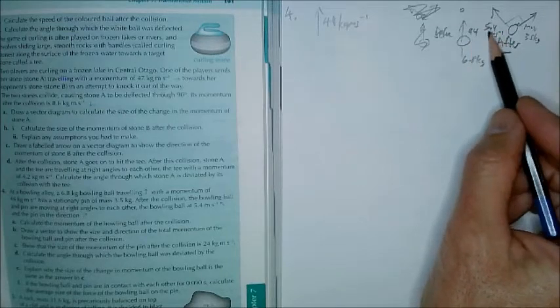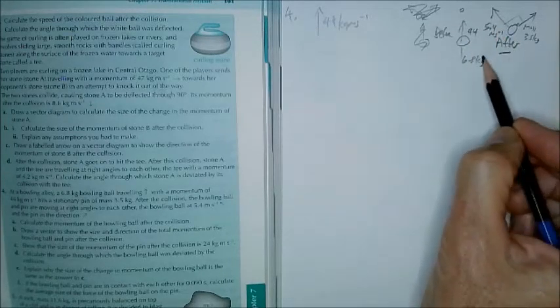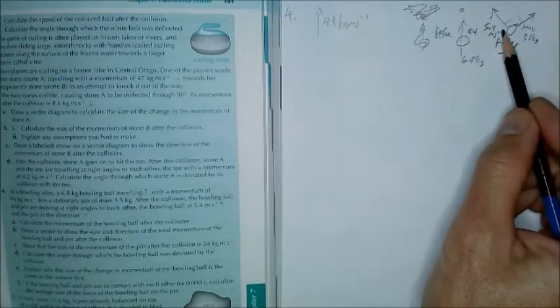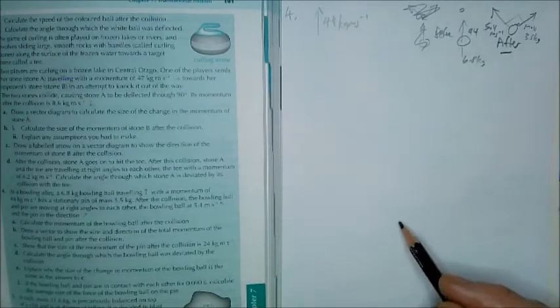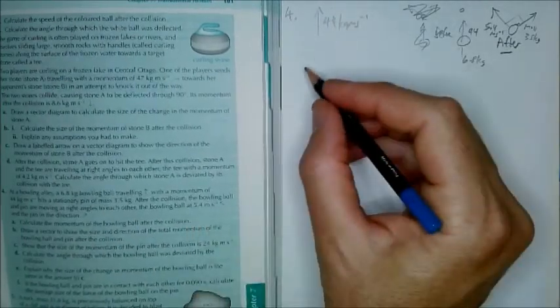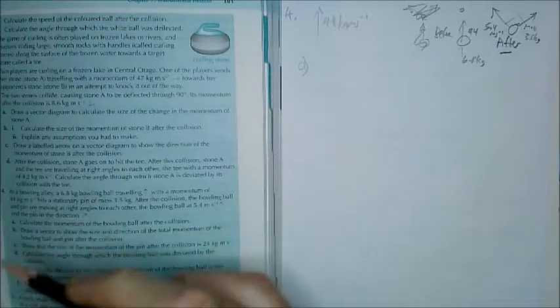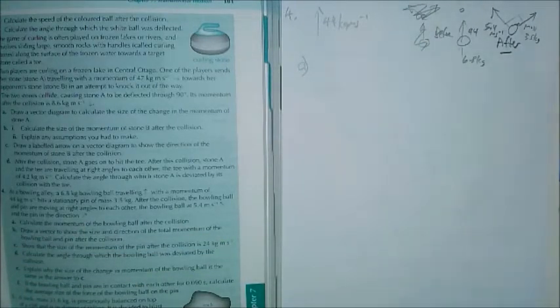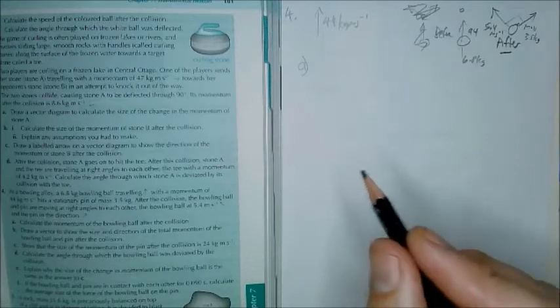But we have here a velocity for the ball afterwards, and we have its mass, so we can work out a momentum. We had a momentum before and a momentum after. That have to be overall the same, so we can make a momentum vector diagram. Calculate the momentum of the bowling ball after the collision, so that's part A. So it's going to break these steps down. You can sort of see from the situation that you could just take these steps yourself to go through and get as much information as you can, but instead they're going to make you break it down and do it bit by bit, which is good. It leads you through it.